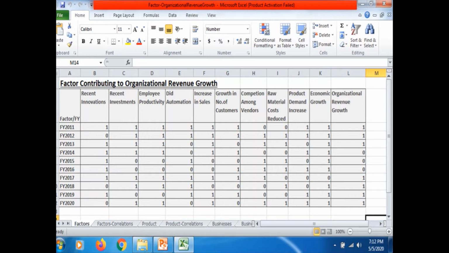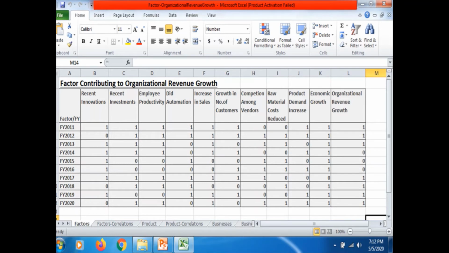And see, for example, if yours is a very established organization, then you can have a matrix, right? You can have 10 years data. Otherwise, if your organization age is smaller, then you take 5 years data or 7 years data. Otherwise, if you are a startup, right, hardly 2 or 3 years in business, then you take quarterly data. You can consider the first 10 quarters data, right? And for the same factors you consider, but the data you take quarter by quarter, right? So like that you can follow.